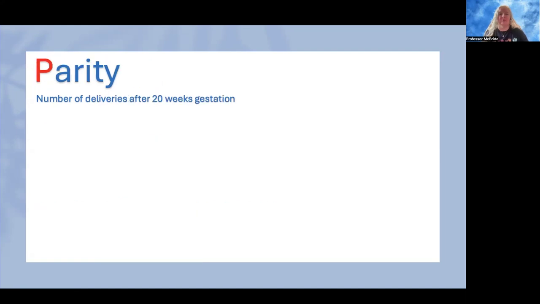Parity is the term that we use to describe deliveries, and these are deliveries that happened after 20 weeks gestation. The reason this matters is because 20 weeks is considered the age of viability for this purpose. Any deliveries that happen prior to 20 weeks gestation are considered abortions, regardless if it was a miscarriage or if it was a termination. Okay, so parity is only looking at deliveries that happened after 20 weeks.